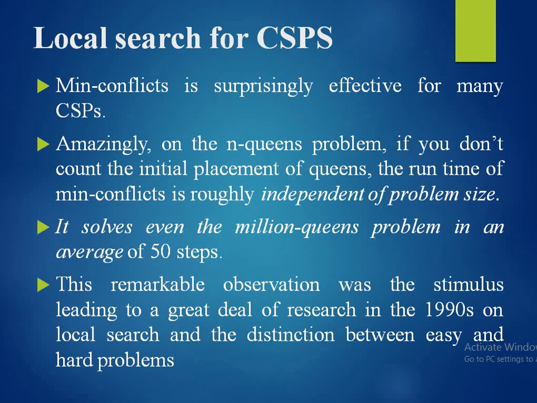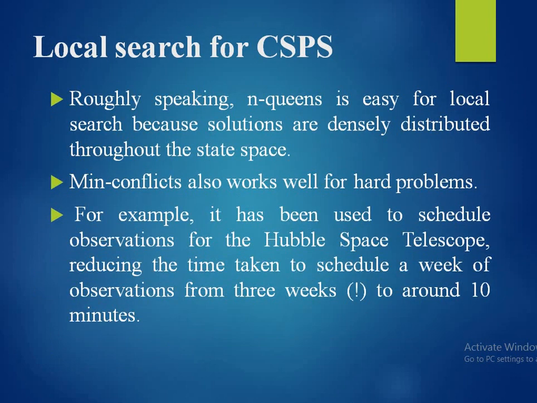This remarkable observation was the stimulus leading to a great deal of research in the 1990s on local search and the distinction between easy and hard problems. Roughly speaking, n queens is easy for local search because solutions are densely distributed throughout the state space.